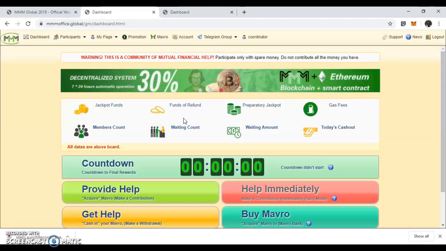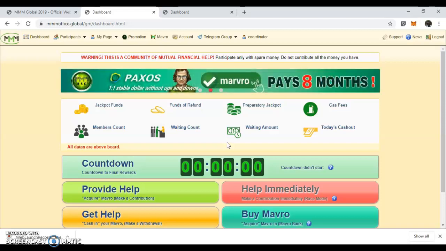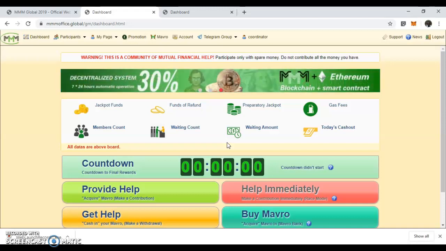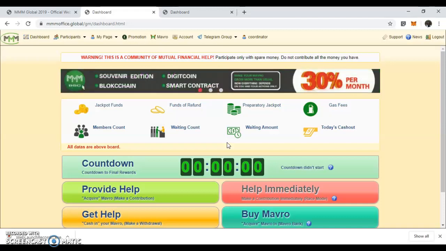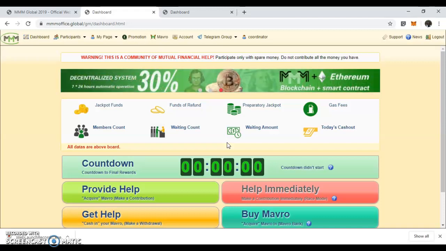Now, to do that, you have to buy Mavro of 2% of any amount you want to PH. Let us say, for instance, you want to PH $100. 2% of $100 is $2.